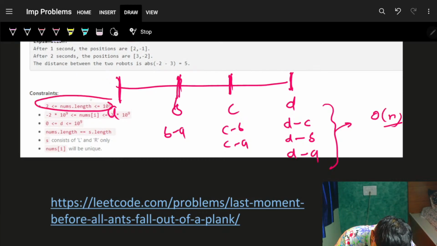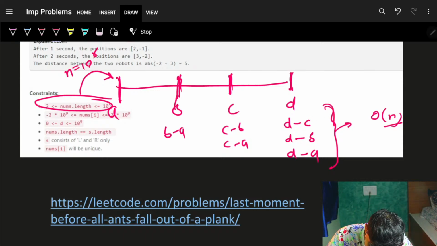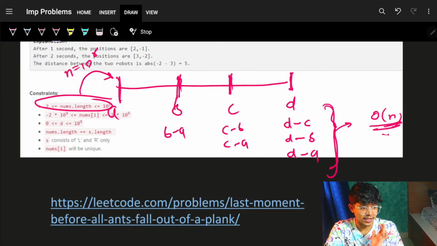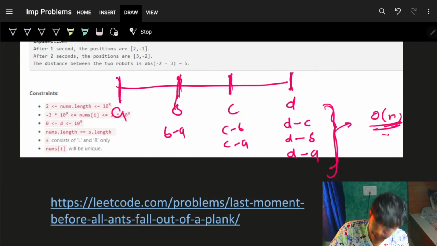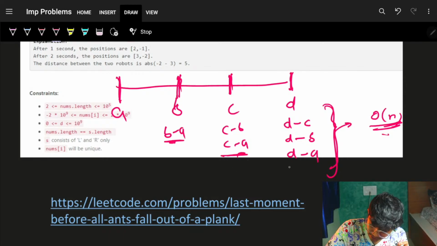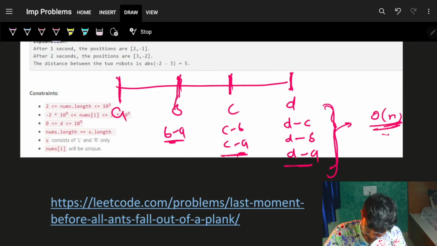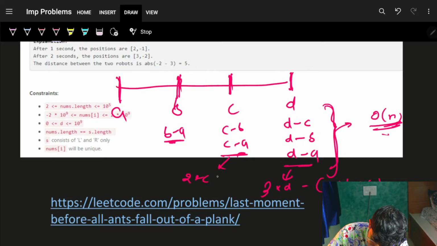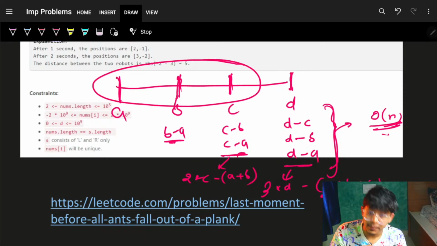And I can easily see my n, which means my nums length, is actually 1e5. So I want to find this all-pairs sum in O of n itself, or maybe O of n log n, whichever is more efficient. But that is what we have to do. So if I have the final locations and I want to find this sum, can we think of anything? Yes, we can. This is nothing but 3 into D minus A plus B plus C. It is nothing but 2 into C minus A plus B. It is nothing but saying, what is the prefix sum up till here?